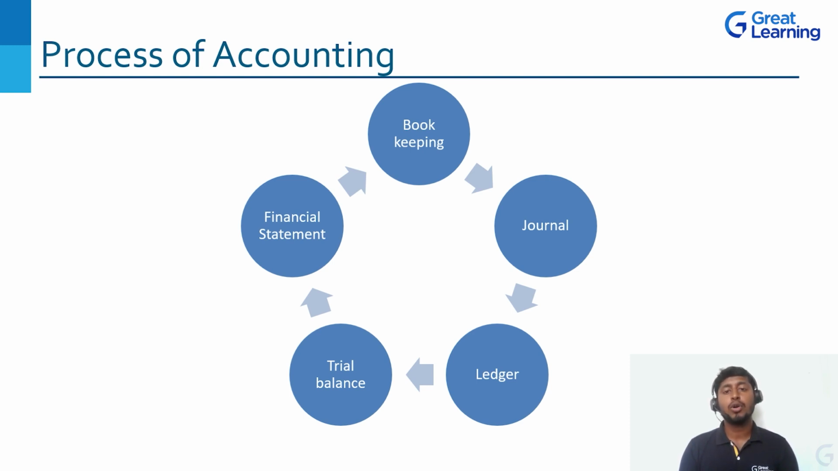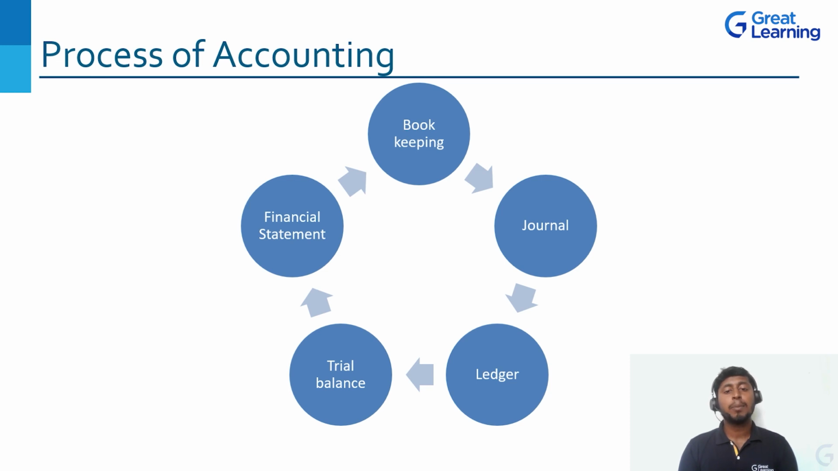So individual accounts we are going to open, and we are going to calculate the closing balances of each individual account. That we are going to do in the ledger account. Once we get the closing balances of individual accounts, next we need to prepare the trial balance. In the trial balance, on the debit side, we are going to record all the losses, assets and expenses. And on the credit side, we are going to record capital, liability and income.